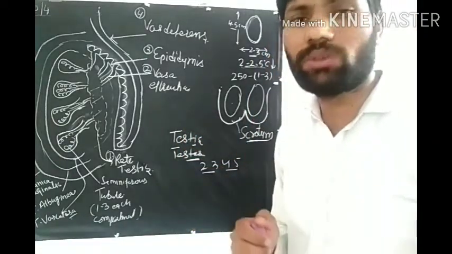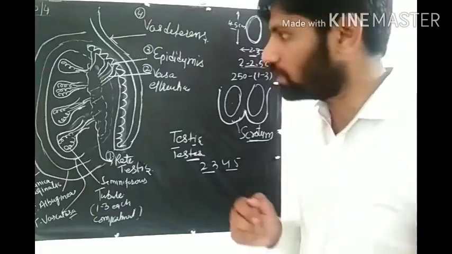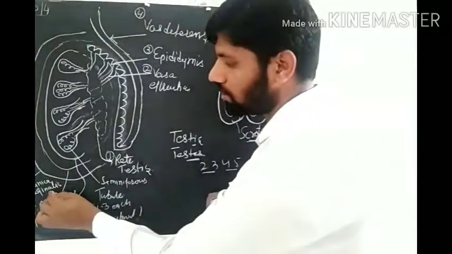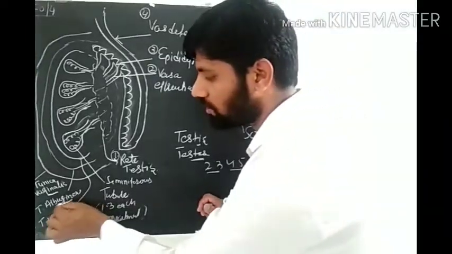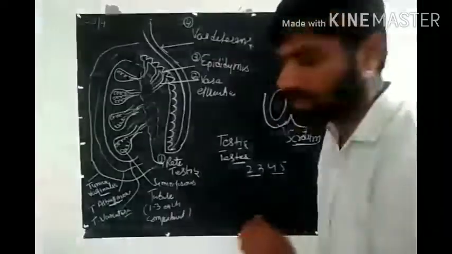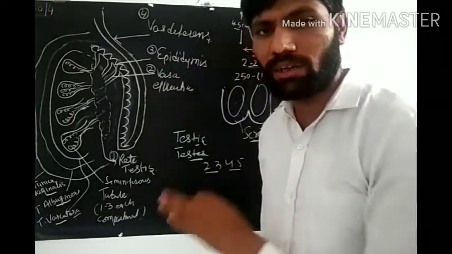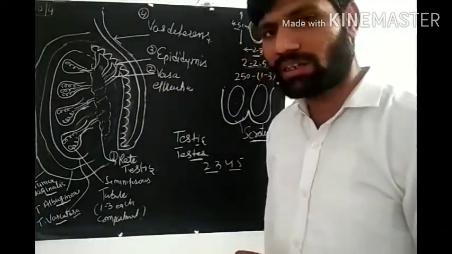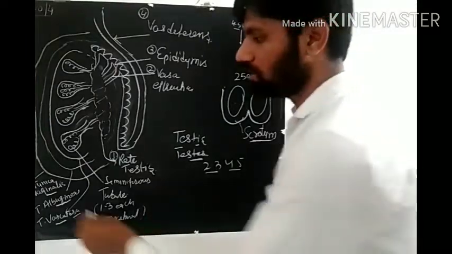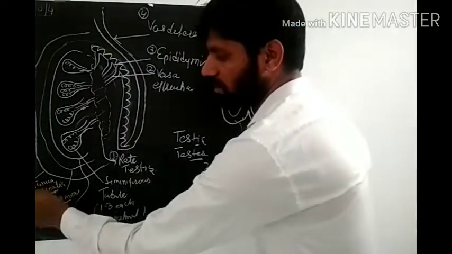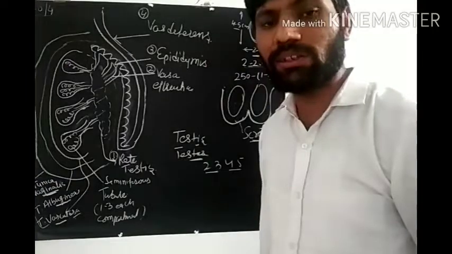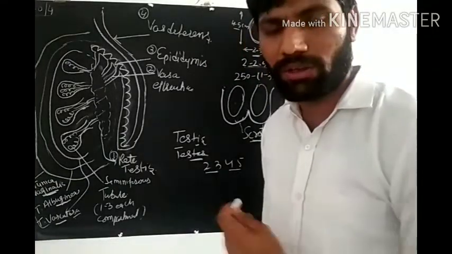They are known as tunica. So the outermost is known as tunica vaginalis. After that is tunica albuginea, and the last one is tunica vasculosa. The details of these layers are not in our syllabus, so don't go beyond this. Only remember this is a tough covering which protects the testis.